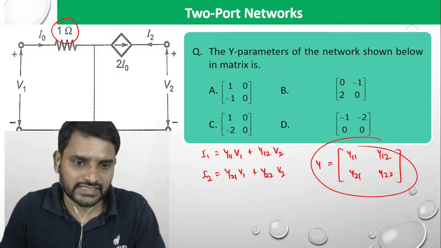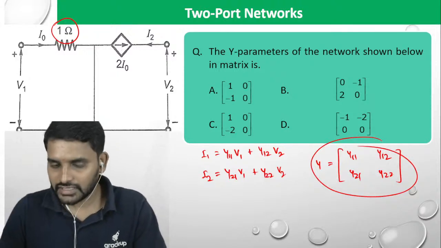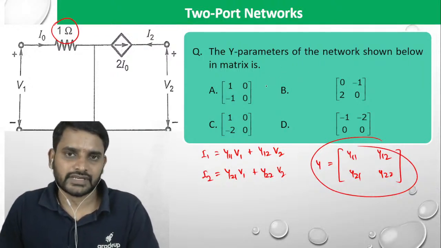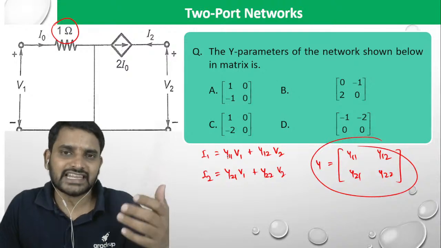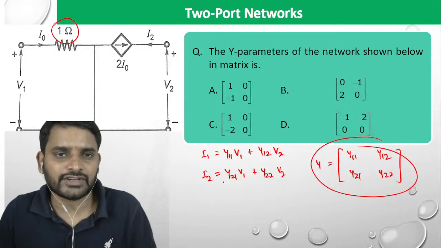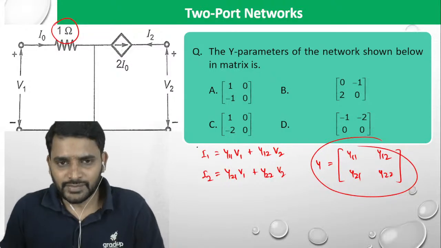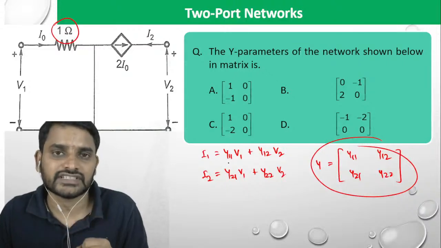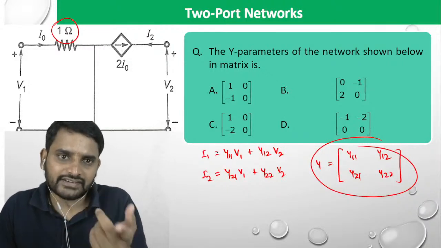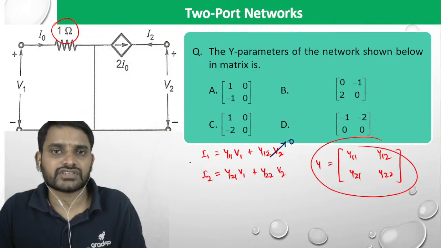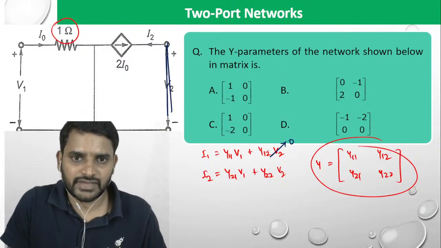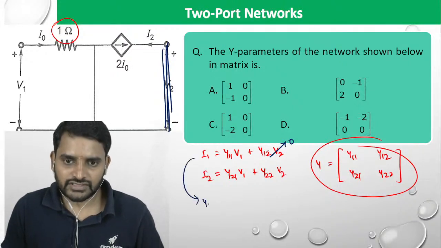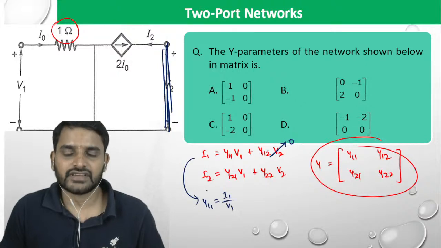Can you tell me what could be the answer, my dear? Y parameters is being asked. Let us calculate y11, y22, or y21, y12. Remember, if the matrix form is not going to work out, take the help of these equations. If you want to calculate y11, simply make V2 equal to 0. Short circuit analysis. Then y11 equals I1 divided by V1 when V2 is equal to 0.